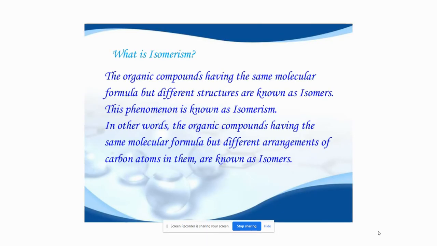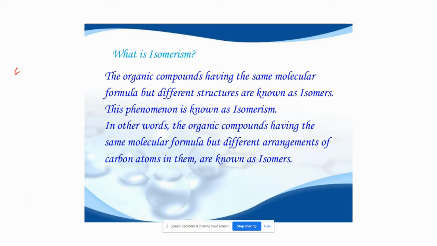Okay, hello students, today we'll discuss isomerism. By definition, isomerism means compounds with the same molecular formula but with a different arrangement between the atoms. So how does it happen? Let us take an example with ethyl alcohol.